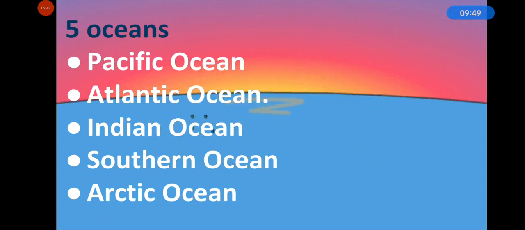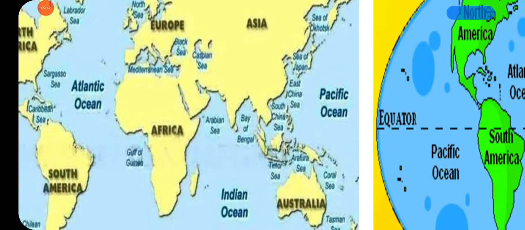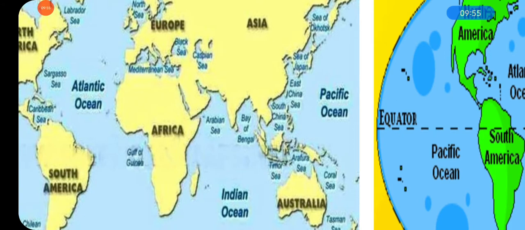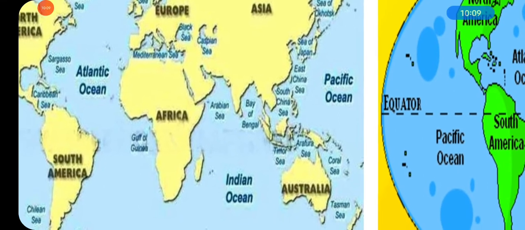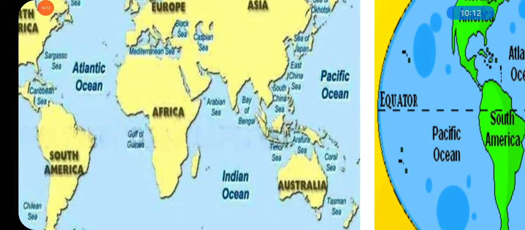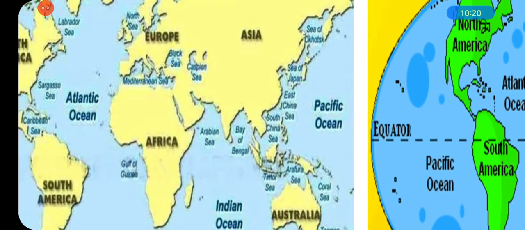And which ocean lies between Africa and America? So this is Atlantic Ocean. And which ocean is close to India? If India is in the southern part of the Asian continent, then Bay of Bengal and Arabian Sea are located near India. These seas are located near India, Bay of Bengal on the east side, and Arabian Sea on its west.